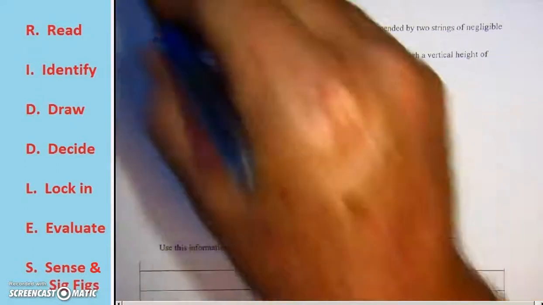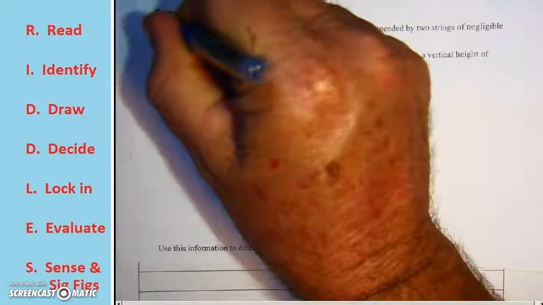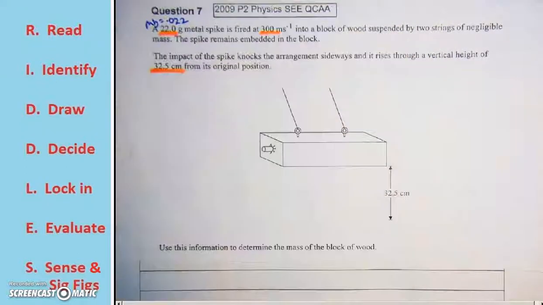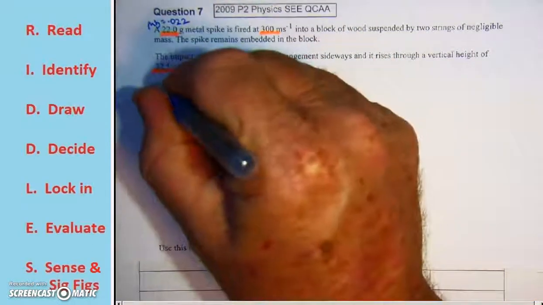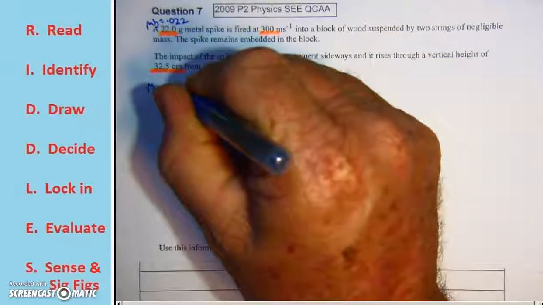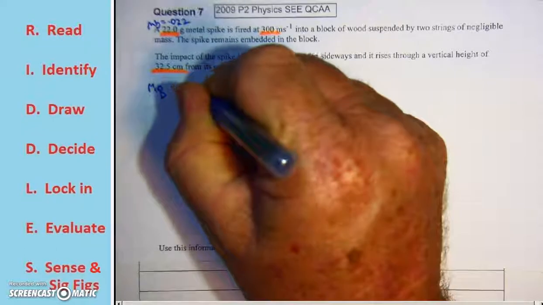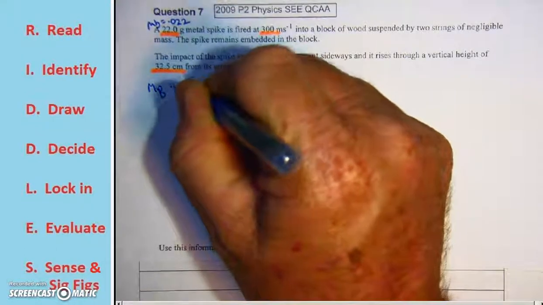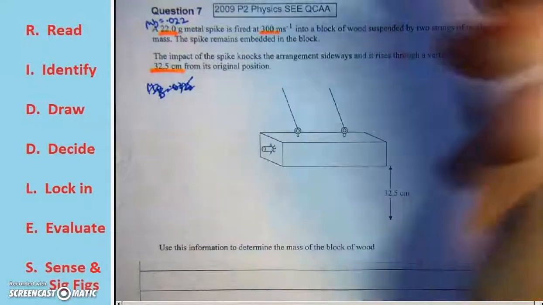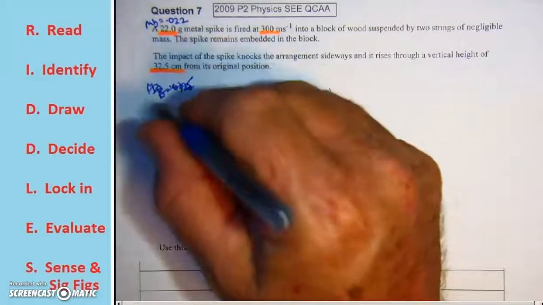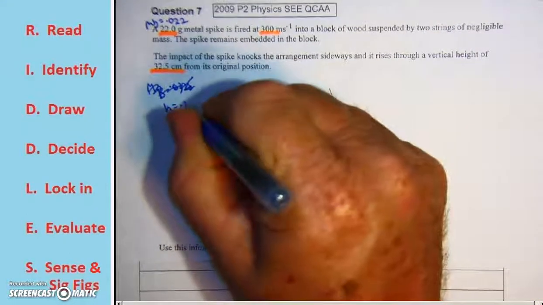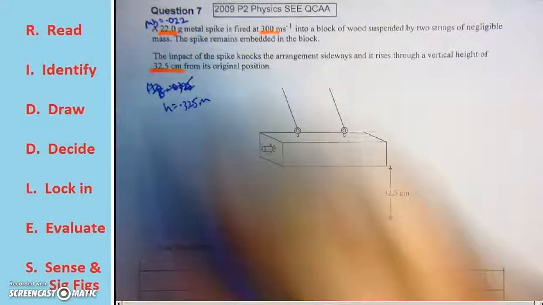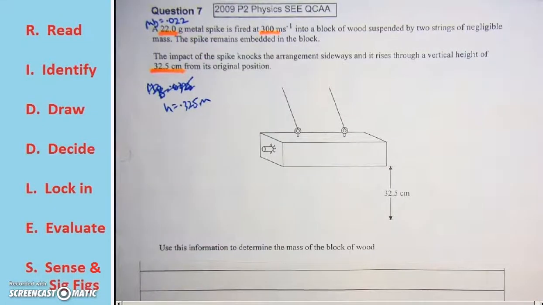Okay, so we have the mass of our bullet, 0.022 kilograms. We have the mass of our block, 0.0325, sorry, that's a height. My apologies. The height is 0.325 meters. Now, the actual solution to the problem, let's draw our diagram.